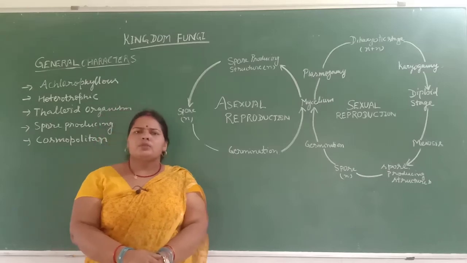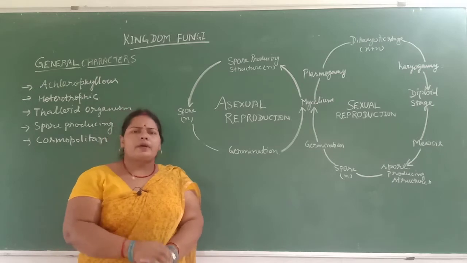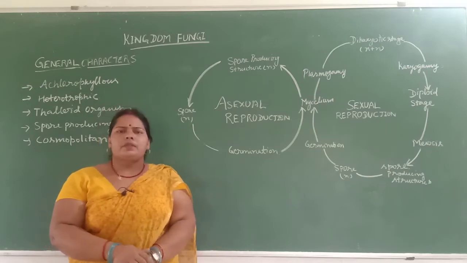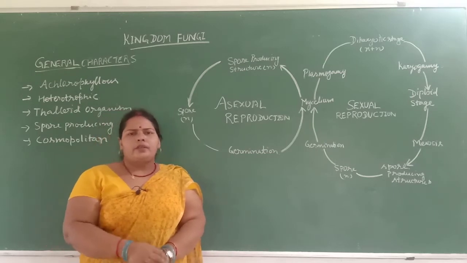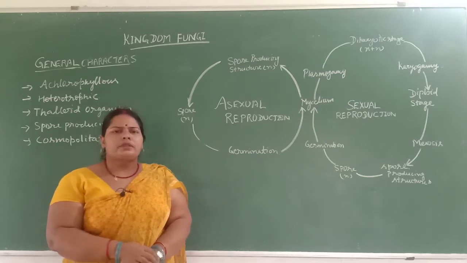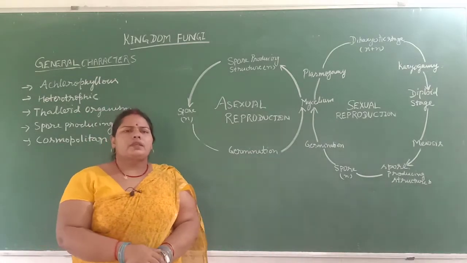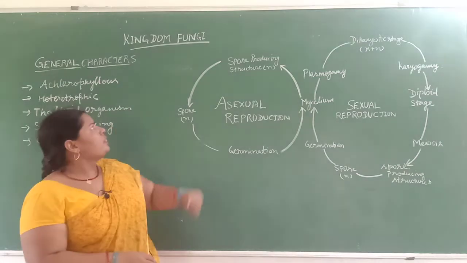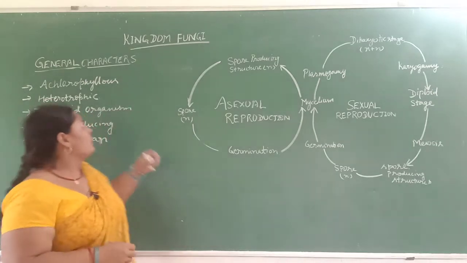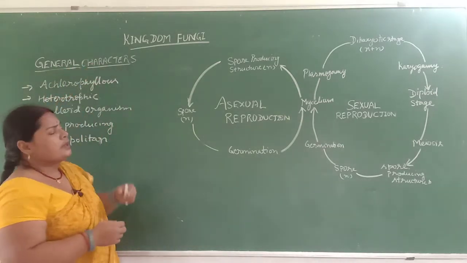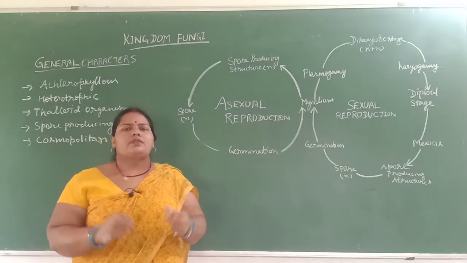Dear students, good afternoon. In the previous video, you saw the five kingdom system which was given by Whittaker in 1969. You learned about the general characters of Protista and Monera. After that, you learned about the kingdom Fungi, and we learned the general characters of the fungi. Students, you see the different types of fungus in our environment.